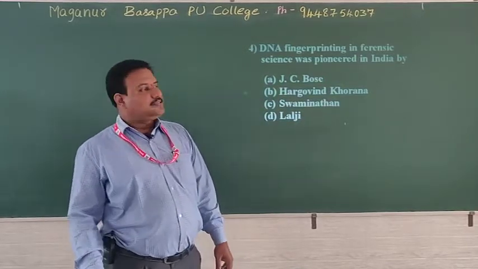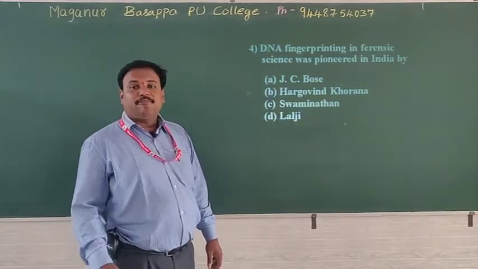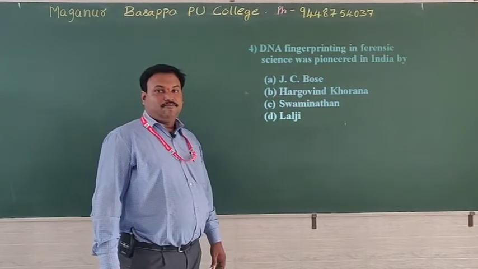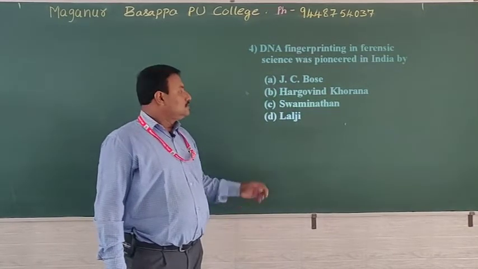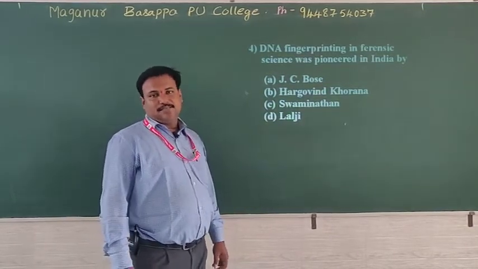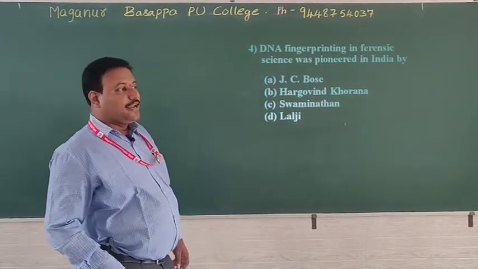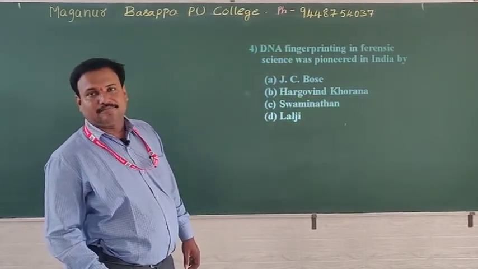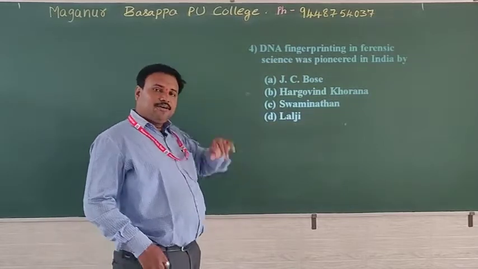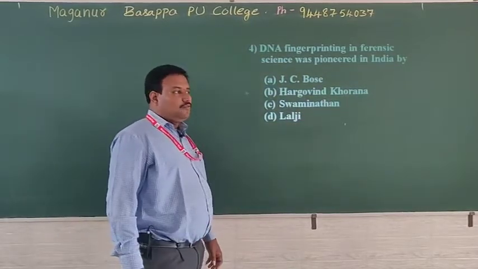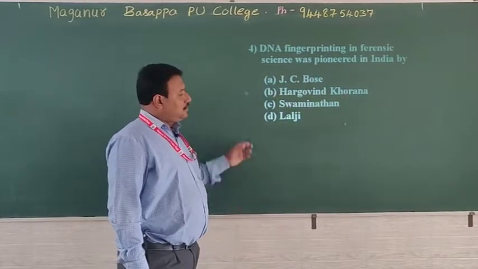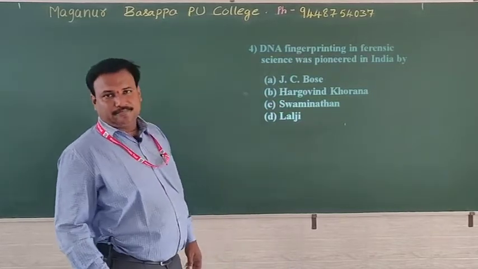Swaminathan, where is he famous? Swaminathan is famous for introducing the wheat variety in India, so he is considered the father of the green revolution in India. For the whole world, who introduced the Mexican variety of wheat?